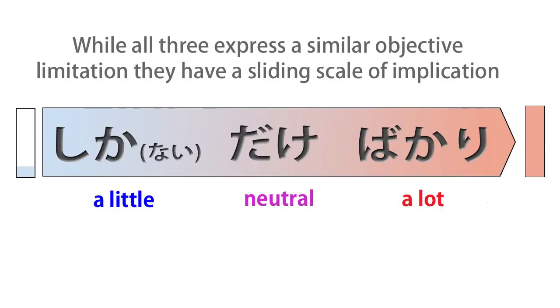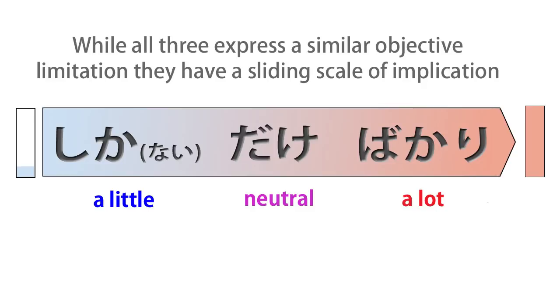Pan shika uranai is implying that only selling bread is very little, it's insufficient. Maybe we want something other than bread, but we can't get it. Pan dake uru doesn't have any implication, it's neutral. It could mean that the shop specializes in bread and therefore it's very good. It could mean, indeed, we can't get anything if we're wanting something other than bread. It doesn't have any particular implication, it's just neutrally saying that the shop only sells bread.